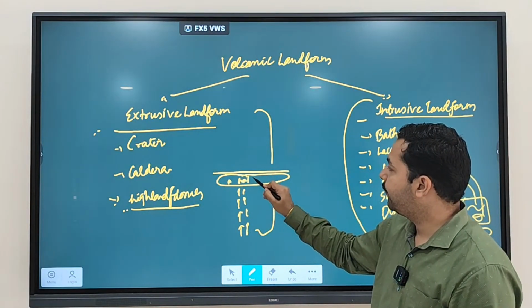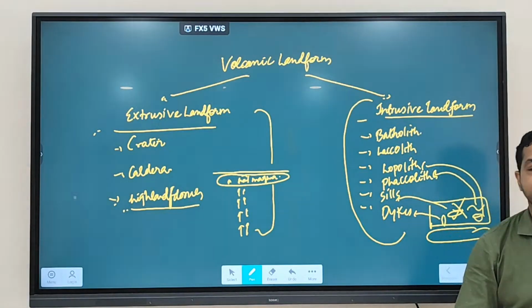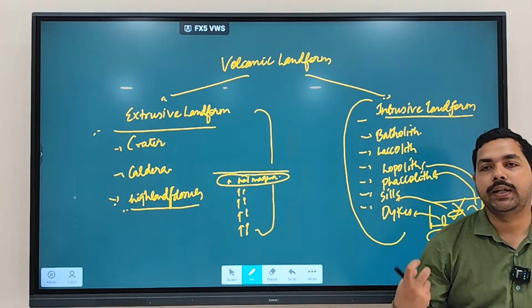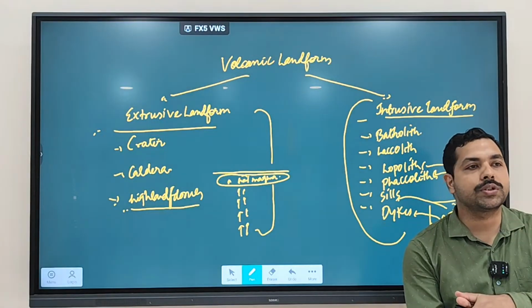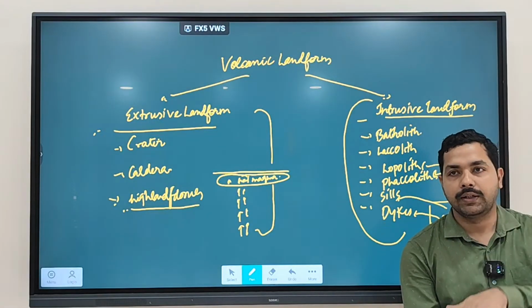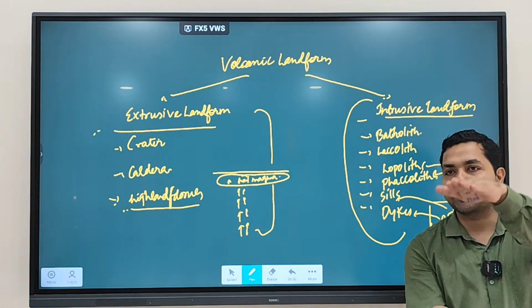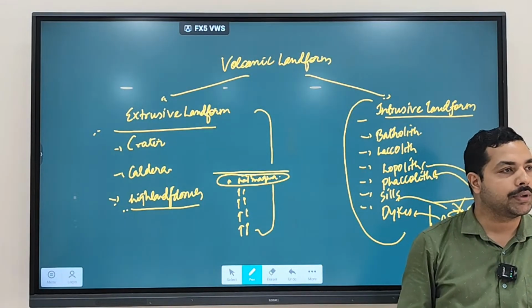Hot magma. When the earth surface is in contact with hot magma, what will happen? Any substance when heated is going to expand. Like we discussed, when heating milk, the volume will expand in the vessel.